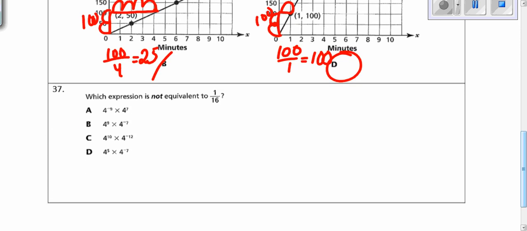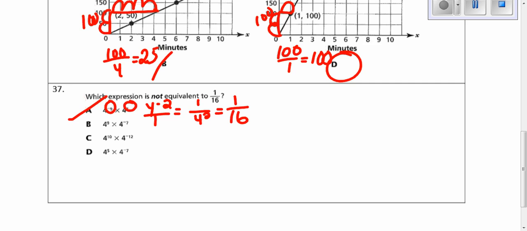Number 37, which expression is not equivalent to 1 over 16? So let's just see. We're going to use laws of exponents and go through each answer choice and do process of elimination. When you have multiplication, you're adding your exponents. So negative 9 plus 7 is 4 to the negative 2. And when you solve that, this becomes 1 over 4 squared, which equals 1 over 16. Because if you want to get it to become a positive, you take the reciprocal. And 1 over 4 squared is 1 over 16. And that is equivalent. They want something that's not equivalent.